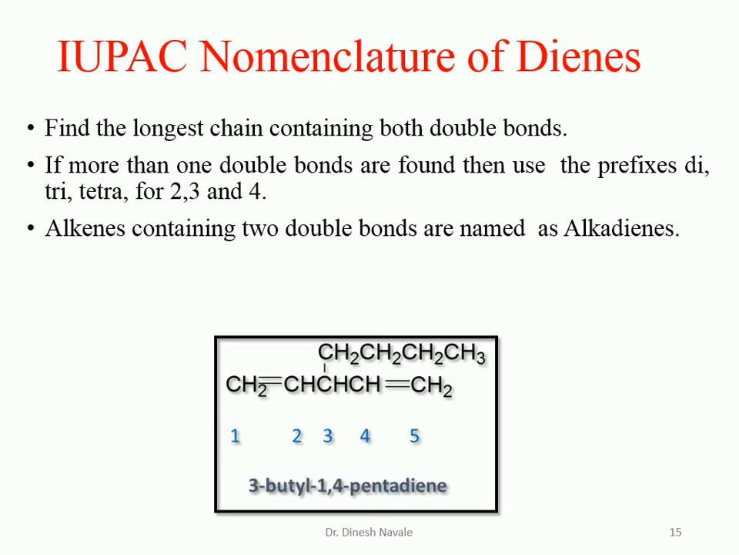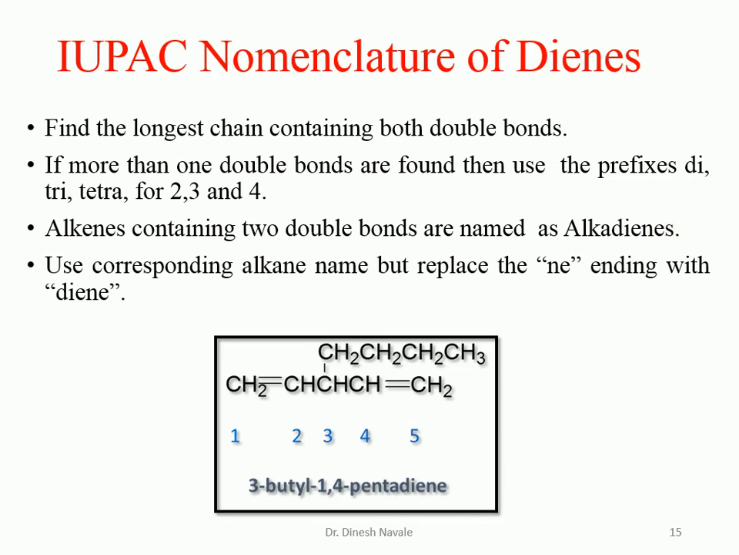So the alkane name will be given and the ANE will be replaced by di-ENE. The ANE of the alkane will be replaced by di-ENE. So it is normally also called as the alkadiene. So use the corresponding alkane name but replace the NE. In case of the diene, the A will be written as it is. Only NE will be replaced by di-ENE. So it is what? Alkadiene. So in case of the IUPAC nomenclature for the diene, only NE we replace by the di-ENE. The A will be written as it is. So the nomenclature is going to become alkadienes.